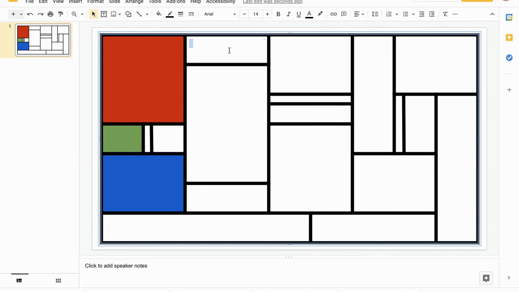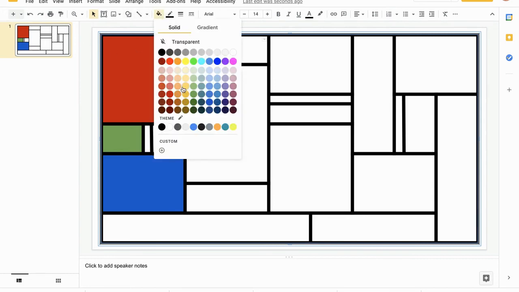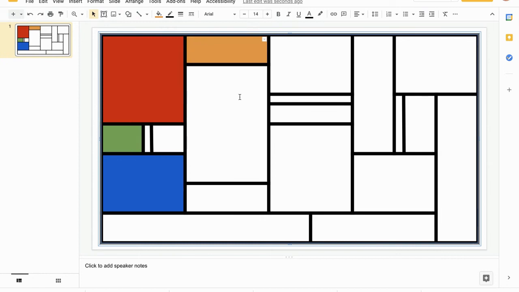I'm going to come back up here. This time I think I'm going to do one that's more of a harmonious color. I'm going to come up here, and I'm going to go with a nice orange. Now, I don't want to use red because I don't want it here, and I don't want to use blue because I don't want it here. And I feel like it's kind of close to this green. So what do you think would be a good color for here?